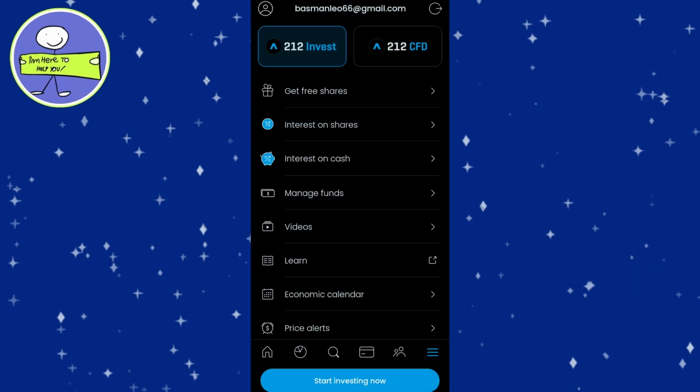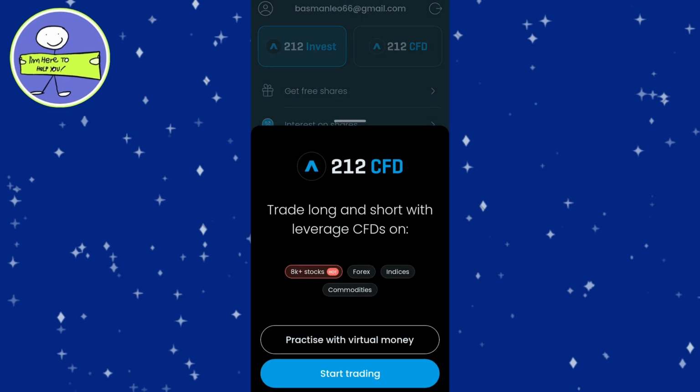The CFD account, on the other hand, is designed for traders who want to trade with leverage, which allows you to borrow money to invest, amplifying both potential profits and risks. This type of account can be more complex and is generally better suited for experienced investors. As a beginner, it's best to stick with the Invest account to avoid unnecessary complications.